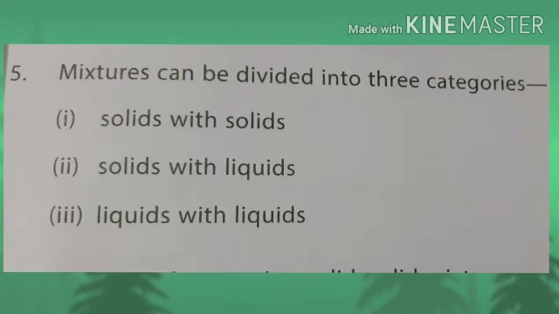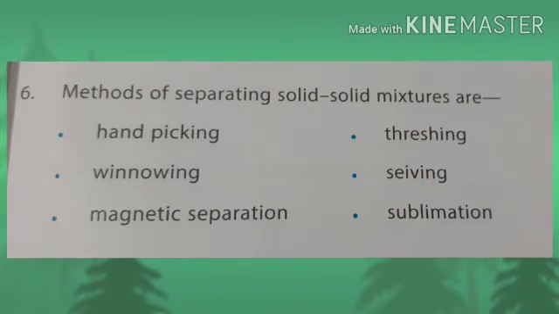Point number 5, mixtures can be divided into 3 categories, that is solid with solid, solid with liquids, and liquids with liquids. These are 3 types of mixture. We categorized them for our convenience so that we can know about the method of separation of components of these mixtures. And the 6th point is also valuable, that is methods of separating solid mixtures, and they are hand picking, winnowing, magnetic separation, threshing, sieving, and sublimation.